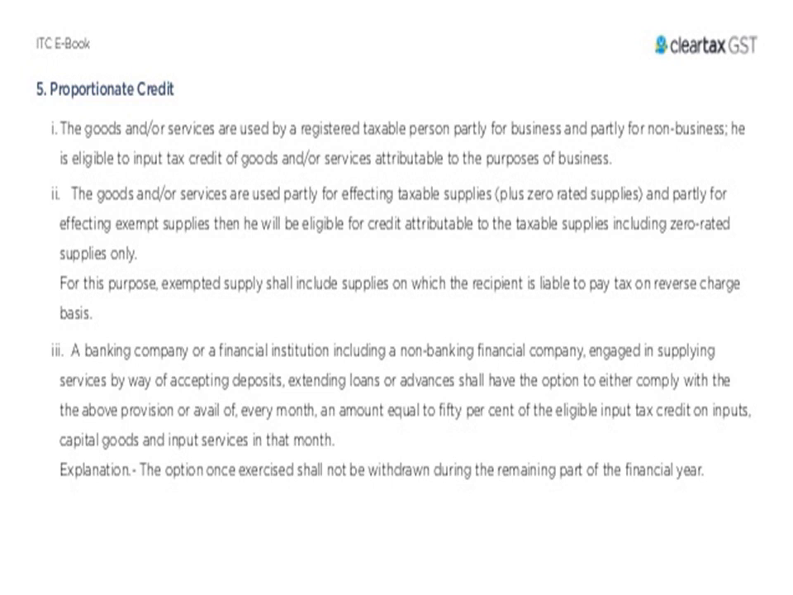A banking company or a financial institution, including a non-banking financial company, engaged in supplying services by way of accepting deposits and extending loans or advances, shall have the option to either comply with the above provisions or avail every month an amount equal to 50% of the eligible input tax credit on inputs, capital goods and input services in that month. The option once exercised shall not be withdrawn during the remaining part of the financial year.